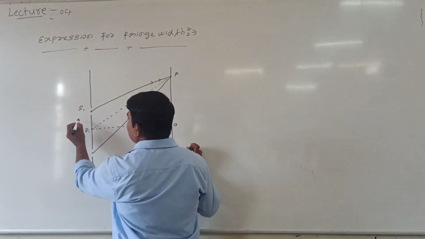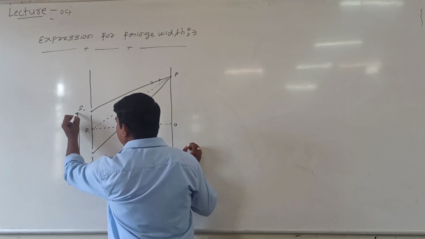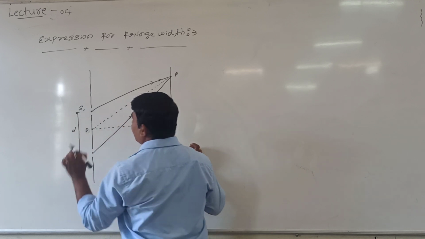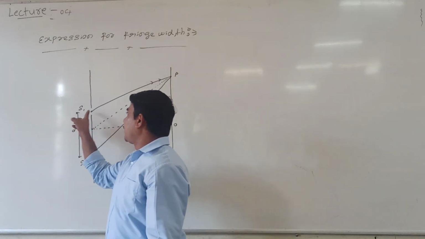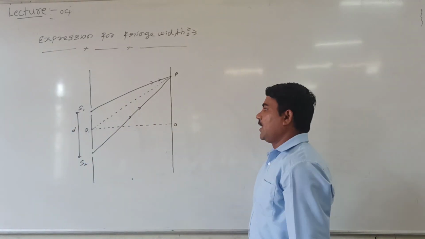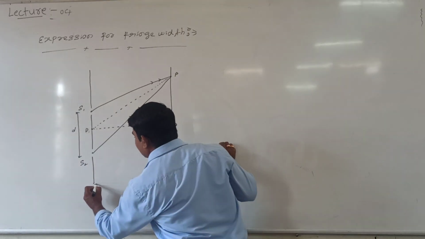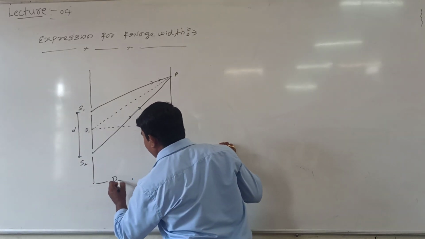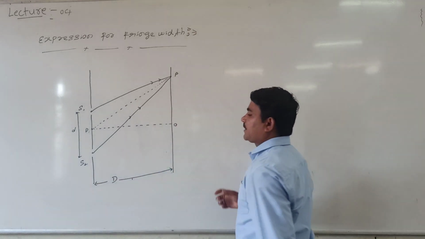Consider two slits. They are separated by a small distance, the distance between the two slits, which is represented by small d. Actually, behind it one more slit is available, that is S, from which the wavefront comes. These are the slits and this is the screen. The distance between slits and screen is represented by capital D.